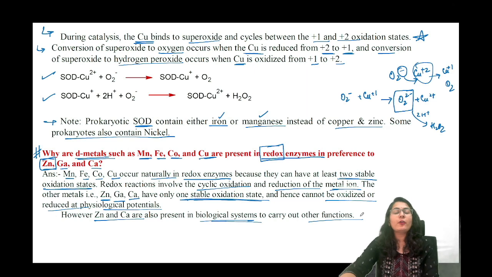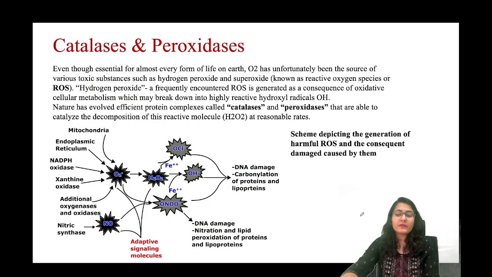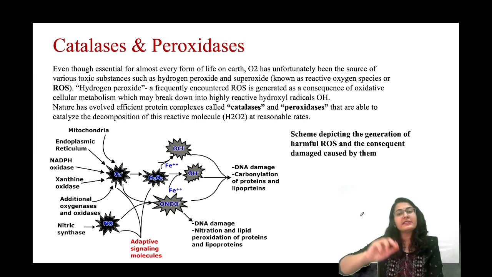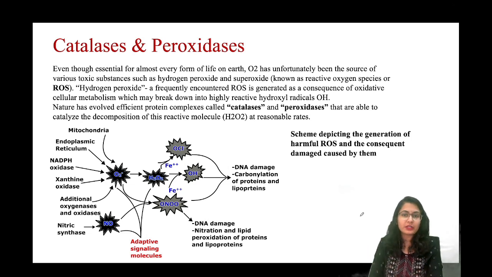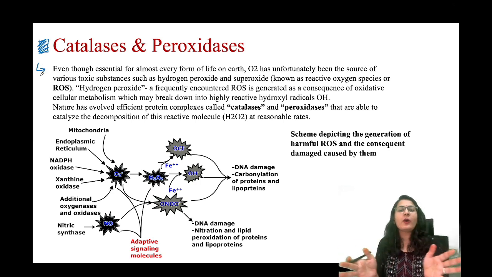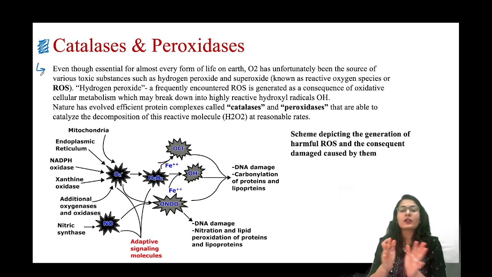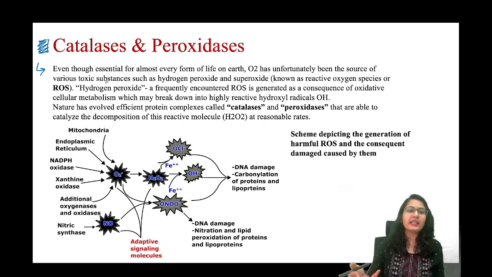Okay, so I hope that you have got some idea about the most popular metalloproteins and metalloenzymes. All right. अब हम बात करेंगे catalases and peroxidases की, because they are very similar. They share a very similar role to superoxide dismutase and it causes a lot of confusion to students. तो आज वो confusion दूर ही कर देते, तीनों को पढ़ लेते हैं एक साथ. Now we talk about catalases and peroxidases. Now, what's their job? Their job is actually to counter the dioxygen radical or the superoxide, like that.